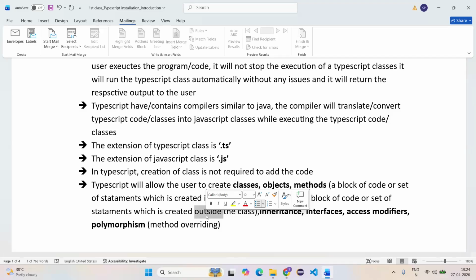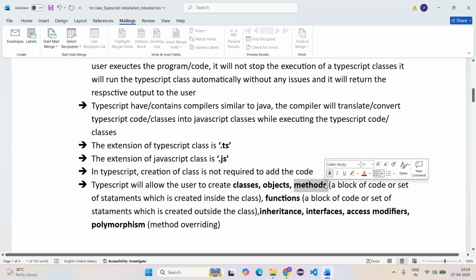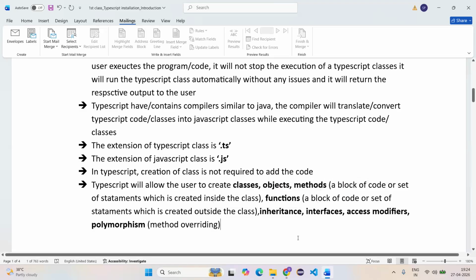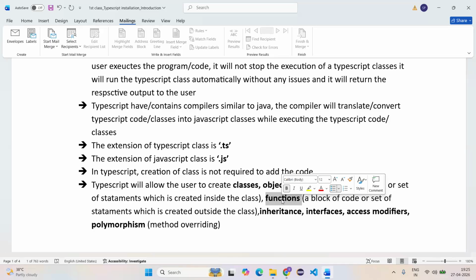If I have created a block of code at the class level, what does it mean, guys? I have created a couple of blocks of code at the class level. What can we call that? What type of block is it? Method, right? A block of code that I have created outside the class level, what can we call that block? Functions. A block of code that is created inside the class is a method. Outside the class, that is a function.